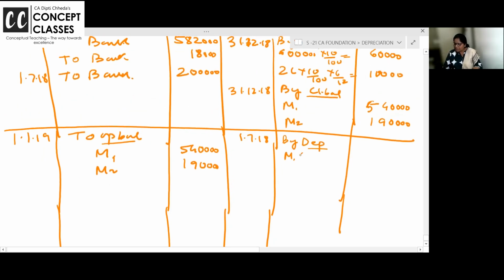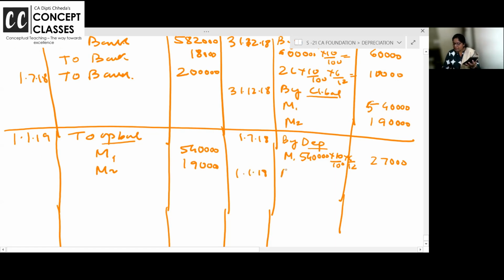On M1, 5,40,000, 10%, 6 by 12, only 6 months depreciation. 5,40,000, 10%, 6 divided by 12, is 27,000. Yes, 27,000 is the depreciation.